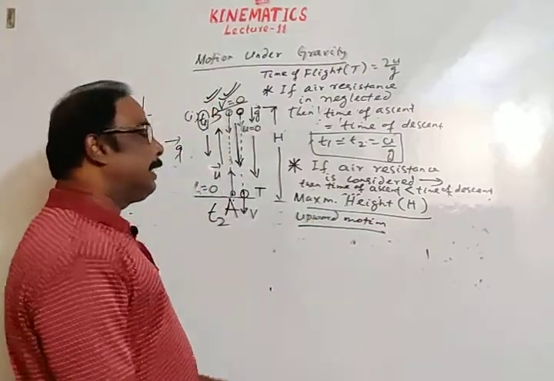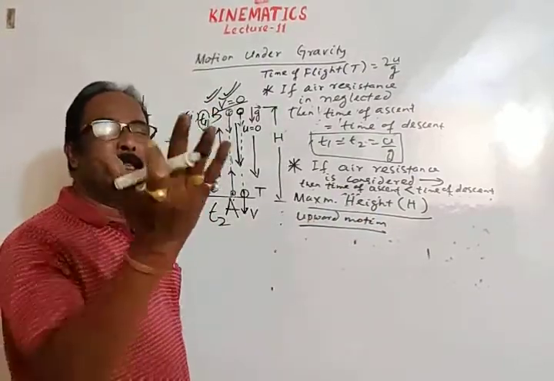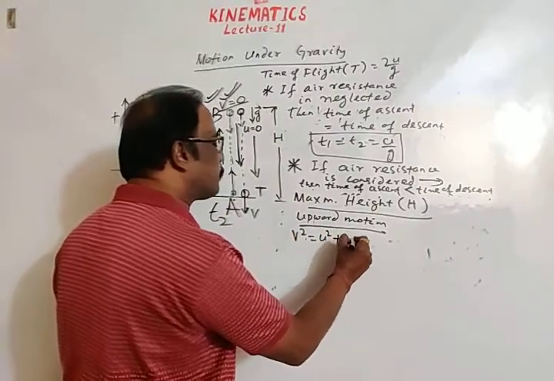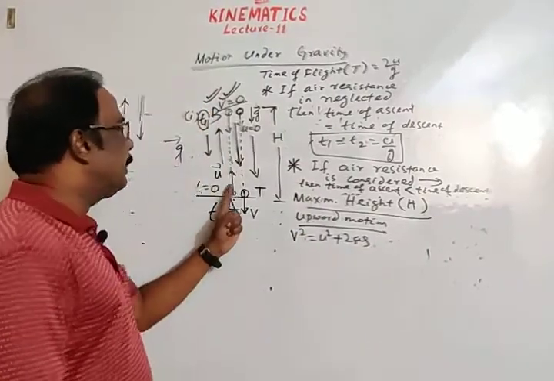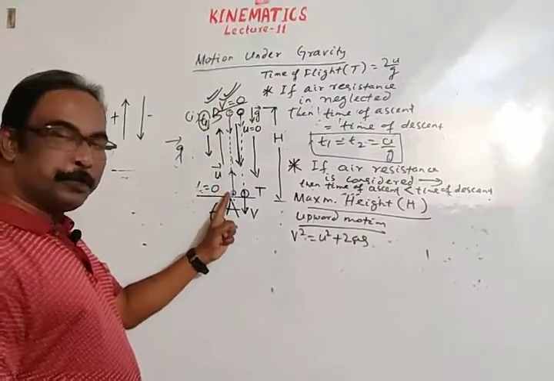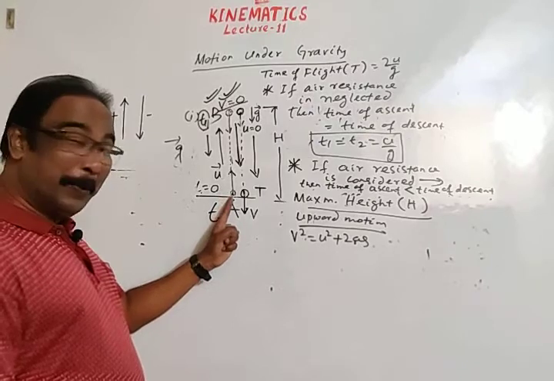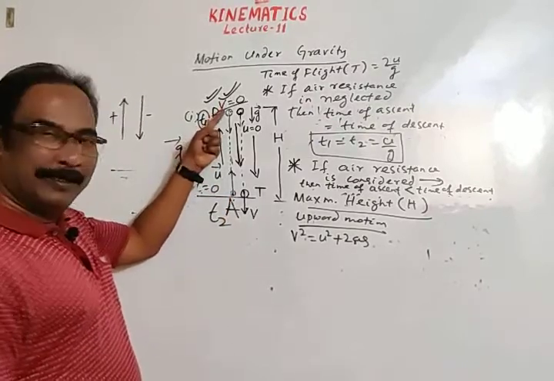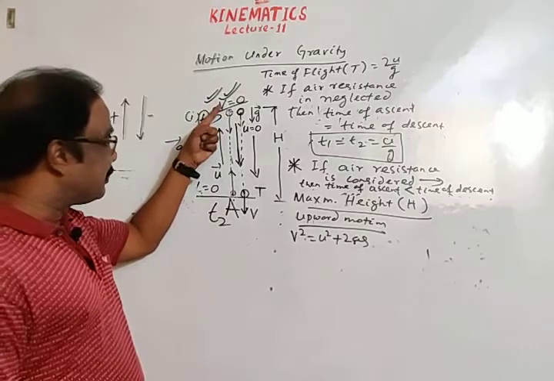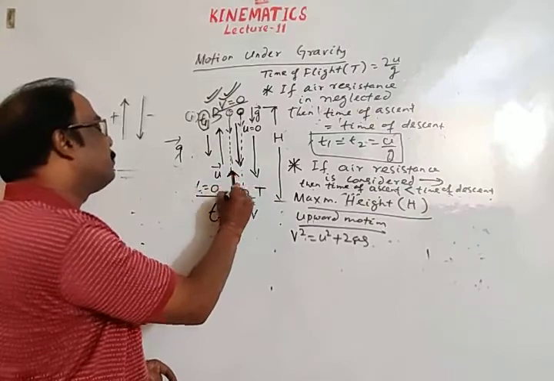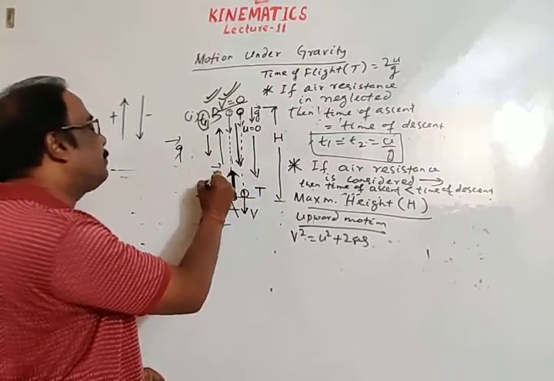Considering upward motion and using the equation v square is equal to u square plus 2as. In upward motion, the initial velocity is u when it is thrown from position A, and at the final position B the final velocity is 0.